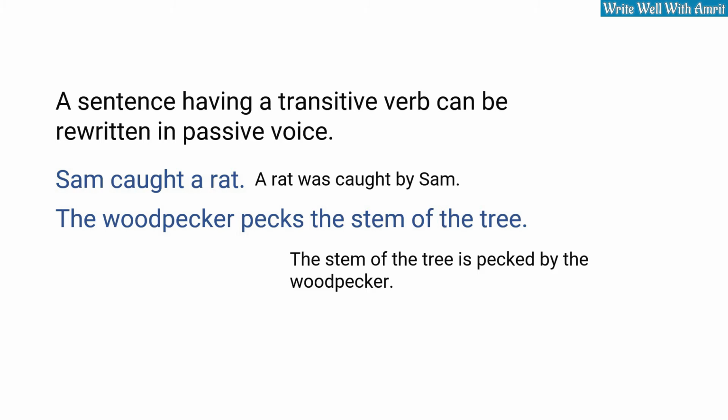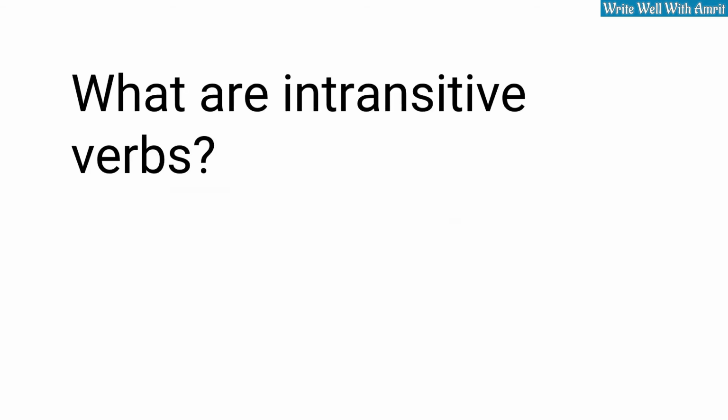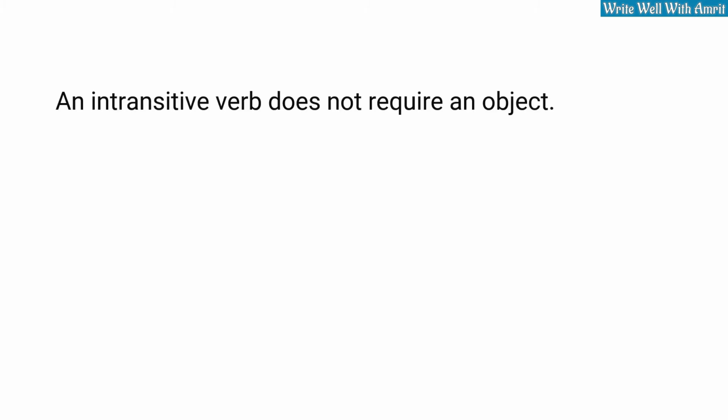There are certain verbs that are intransitive. Intransitive verbs are those verbs whose action does not affect an object. An example, the dog ran. The dog is the subject in this sentence. Ran is the verb. But this verb does not have any effect on an object. Without having an object, the sentence is complete. Ran here is the intransitive verb. It is not transferring the effect of an action to an object.